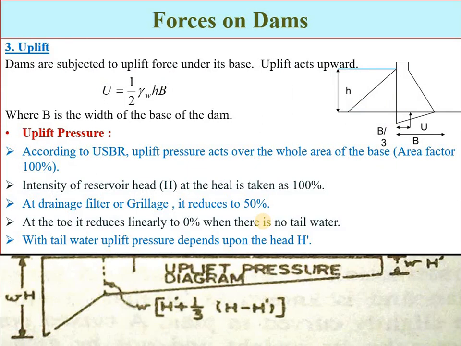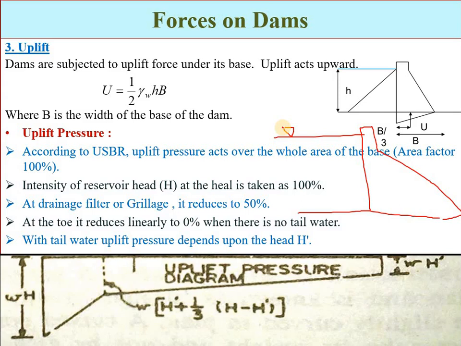Okay, the third one and most important force which is acting on the structure, that is the uplift pressure. For example, again, if this is the foundation, and here suppose we have constructed a barrier or a structure, so the water will be stored in this upstream portion. Now see, the water has a tendency to seep through the pores and fissures or cracks.